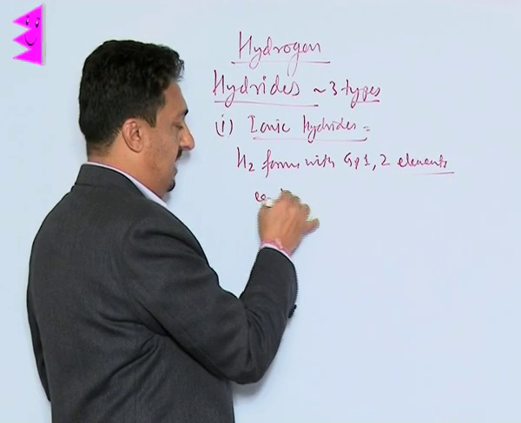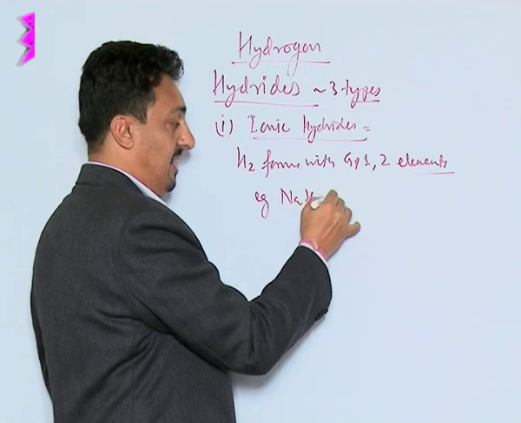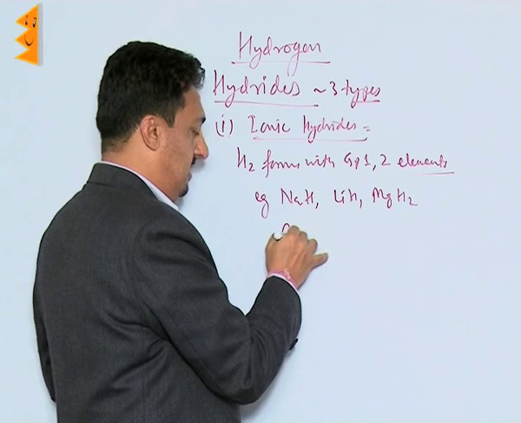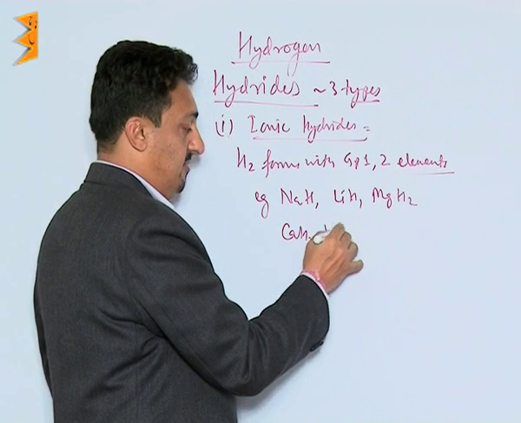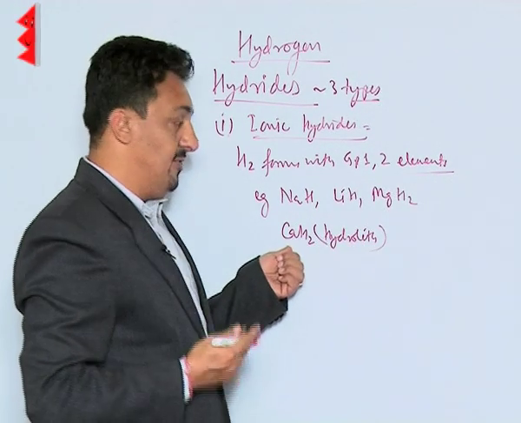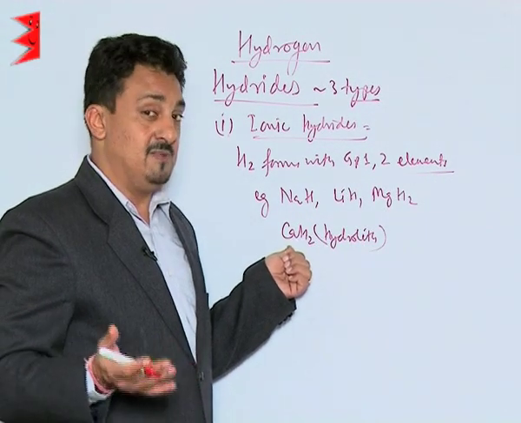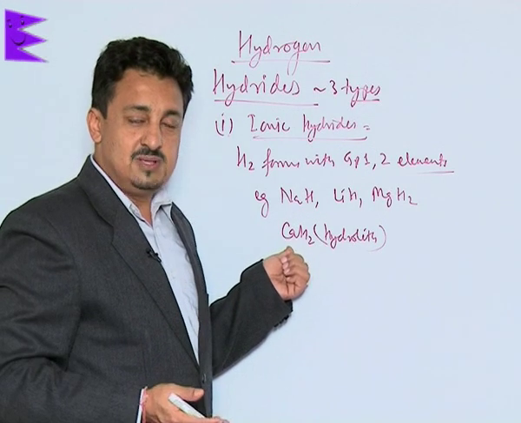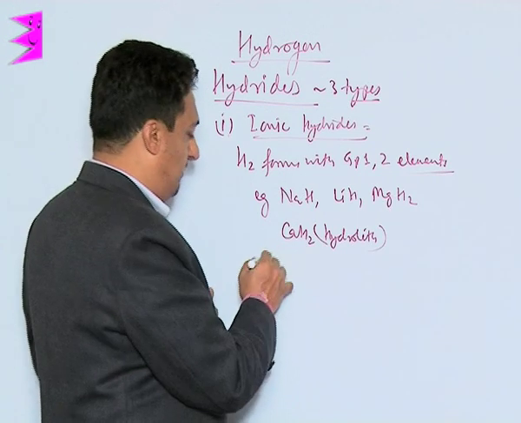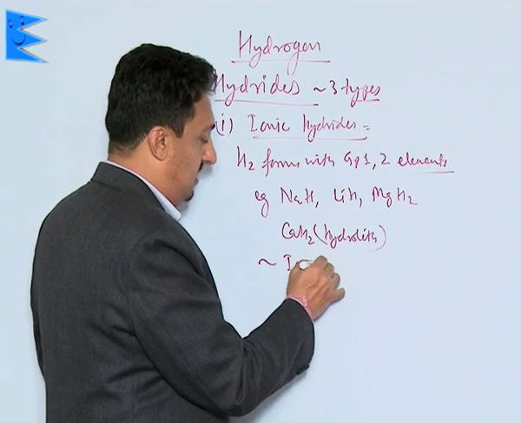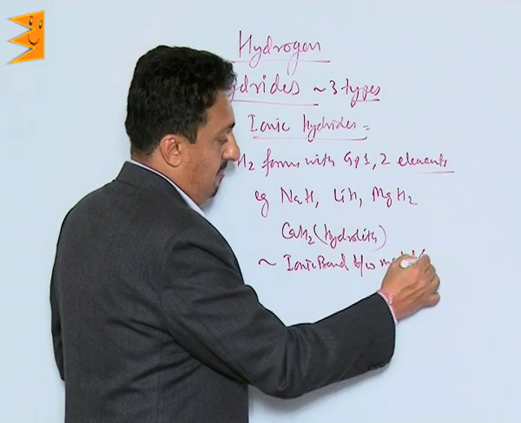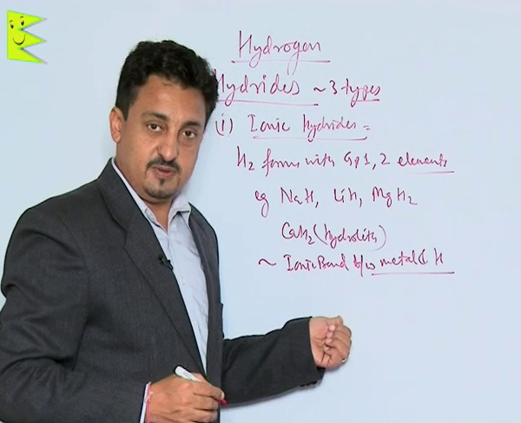Let me give you an idea like sodium hydride, lithium hydride, magnesium hydride, calcium hydride, which is also called hydrolith. So these are all the binary compounds which hydrogen forms with alkali or alkaline earth metals, and they are called ionic hydrides. Now why do we call them ionic? The reason is because the bond is ionic, there is an ionic bond between metal and hydrogen. That's most important.